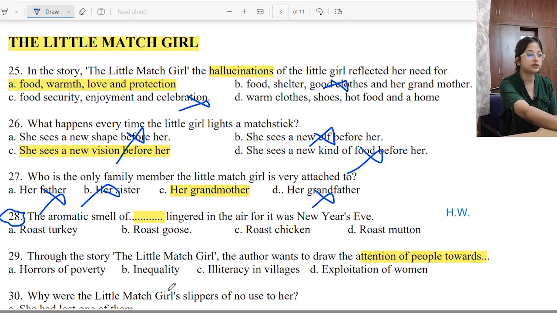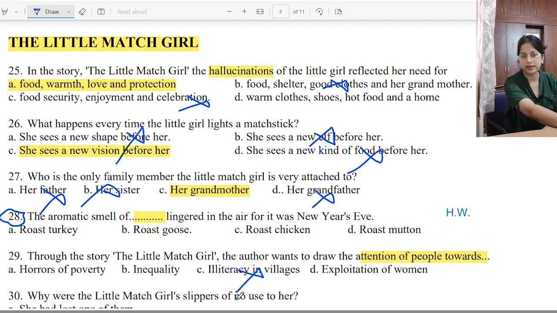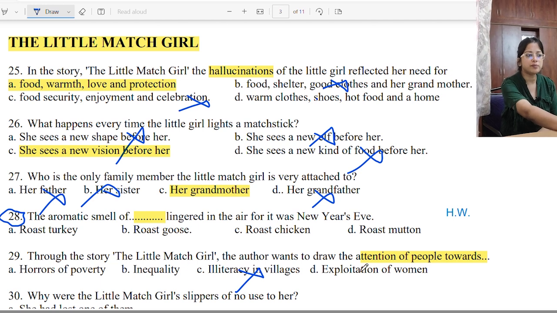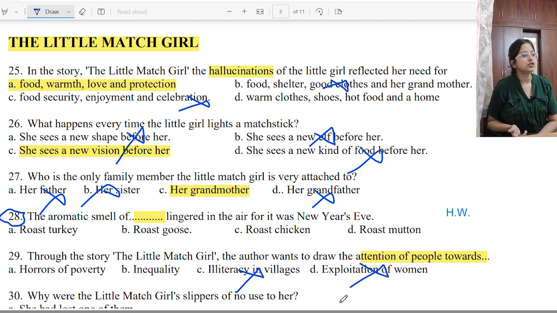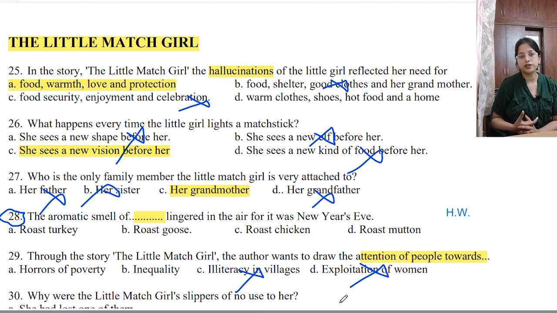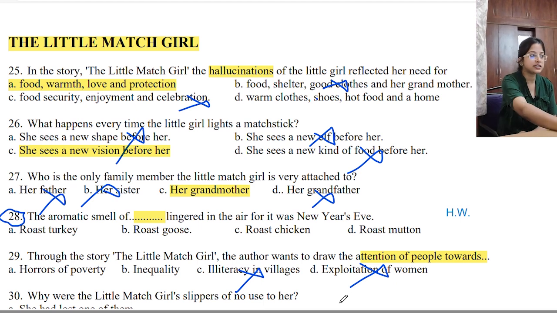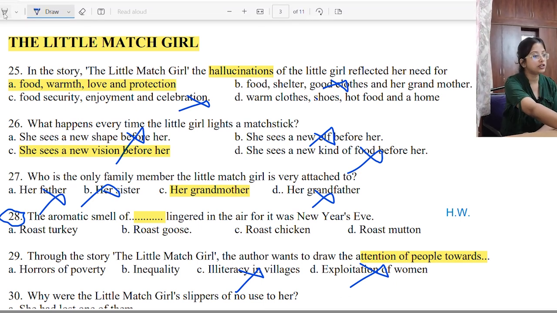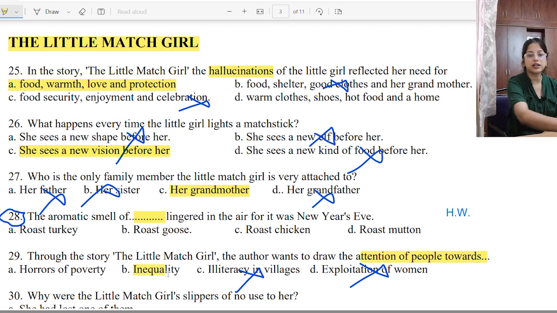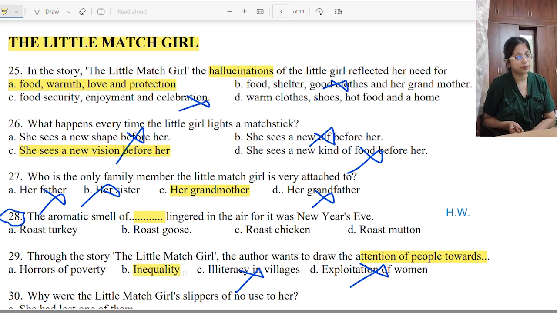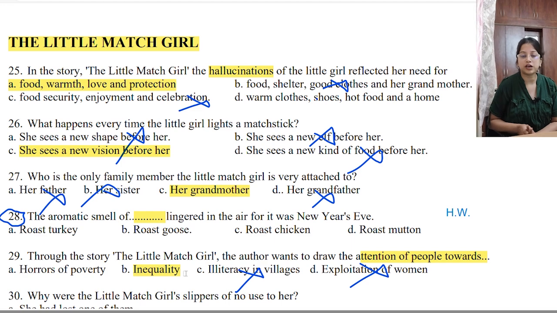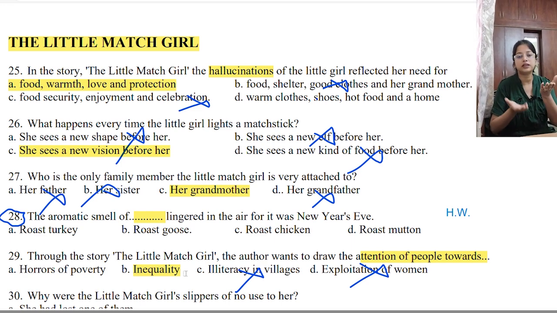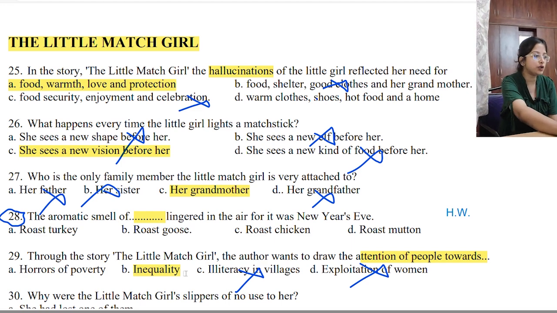Inequality we do see over here. Illiteracy we don't find any mention of it. Exploitation of women, not women, children, right? So horrors of poverty and inequality, which one is better? Of course it is going to be inequality. Why? Because the rich class and the poor class, both of them are shown together, that one enjoys, another one suffers. Okay, so inequality.